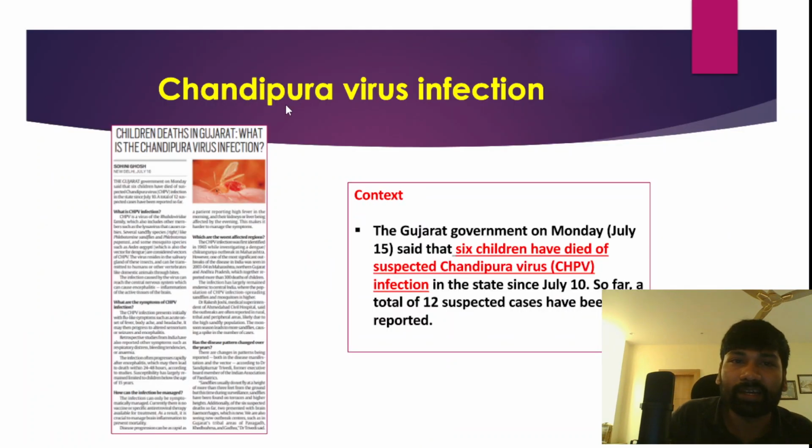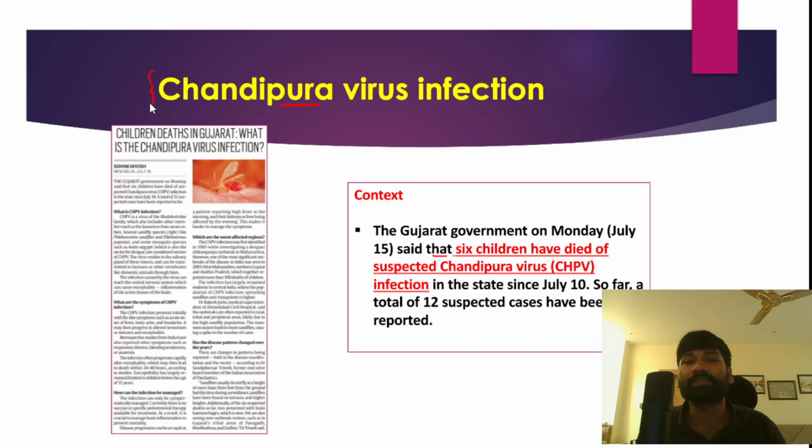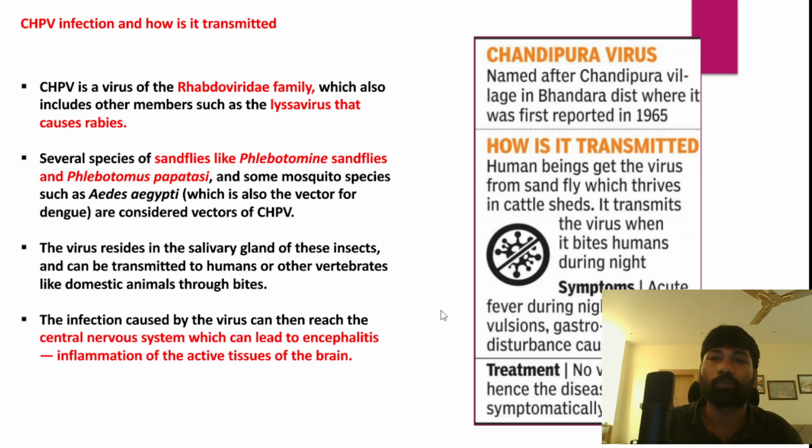And the next important article is with respect to Chandipura virus infection. This is a new viral infection that has been claiming lives in recent times. So we will understand this Chandipura virus infection. Recently the Gujarat government declared that 6 children have died of this suspected Chandipura virus infection, right? Since July 10, so far 10 children have died because of Chandipura virus infection. In fact, a total of 12 suspected cases of this virus have also been reported in recent times.